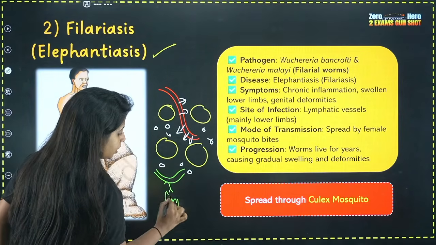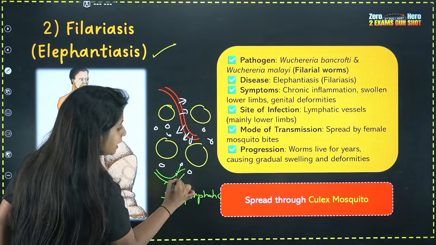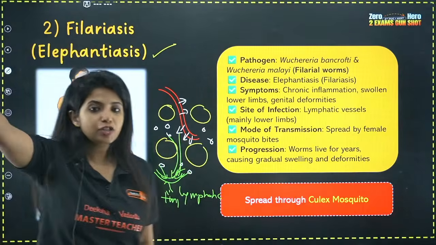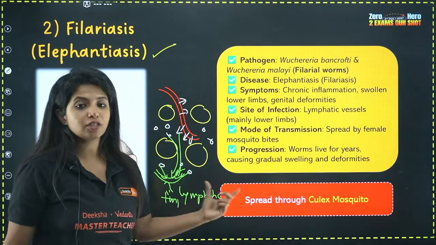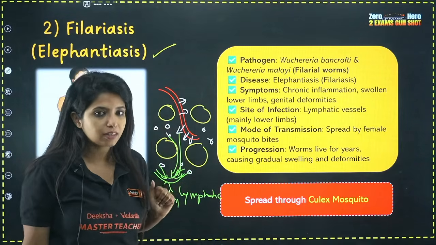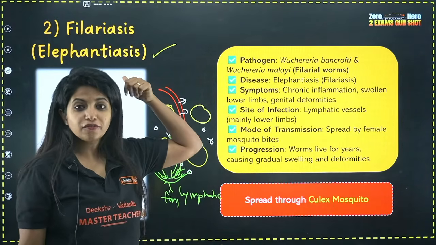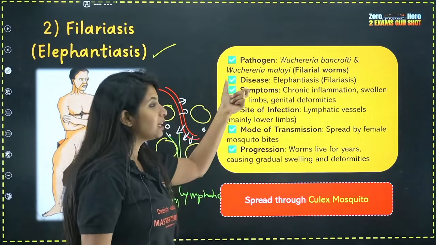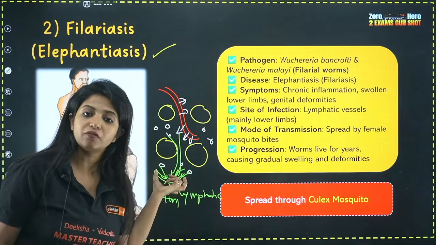It is known as the lymphatic system. And what do they do? They collect all this fluid and give it back to the major bloodstream, that is the vein. That is how things go. So this lymphatic system is responsible for drainage of this extra fluid in between the cells. Now suppose this particular worm, the filarial worm, which you call Wuchereria bancrofti or Wuchereria malayi, either of them, my dear children, suppose it affects our lymphatic vessels.